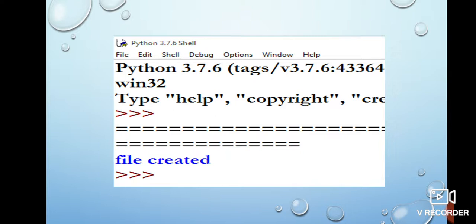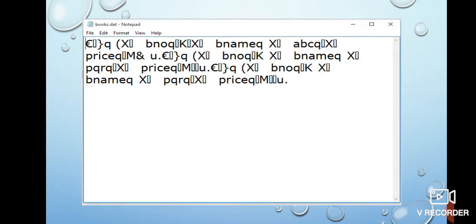In the case of text files, the content was in the form of Unicode or ASCII codes. So when you viewed that file directly, the content was clearly visible and understandable. But when you try to open this books.dat directly, see what will happen. You will get to see this kind of file.